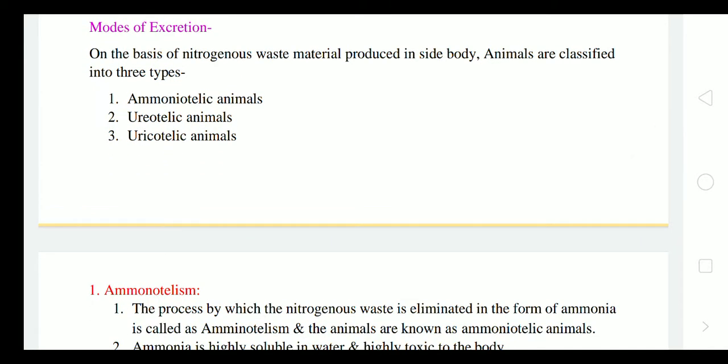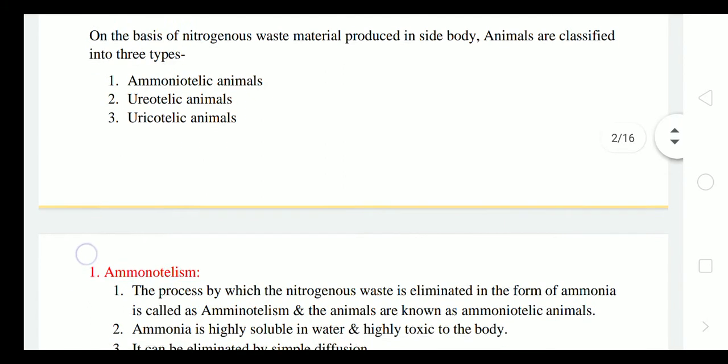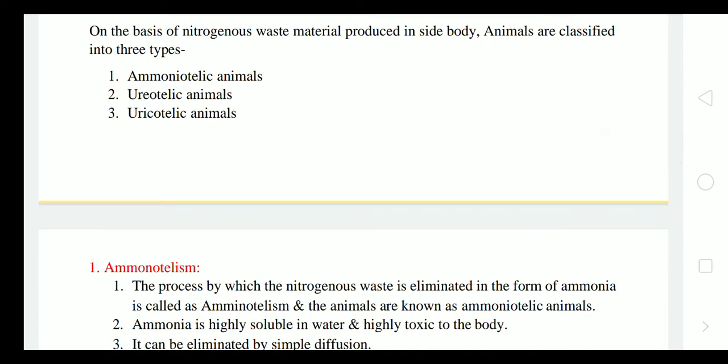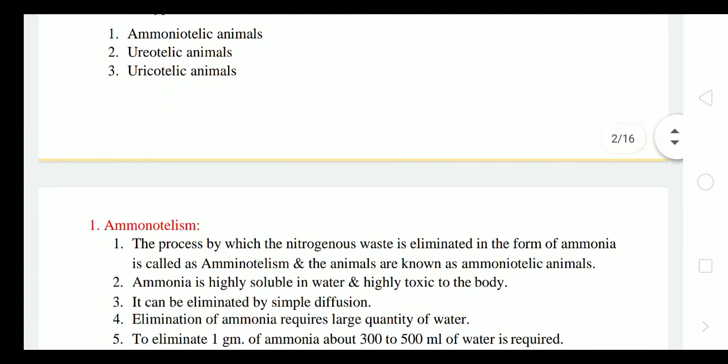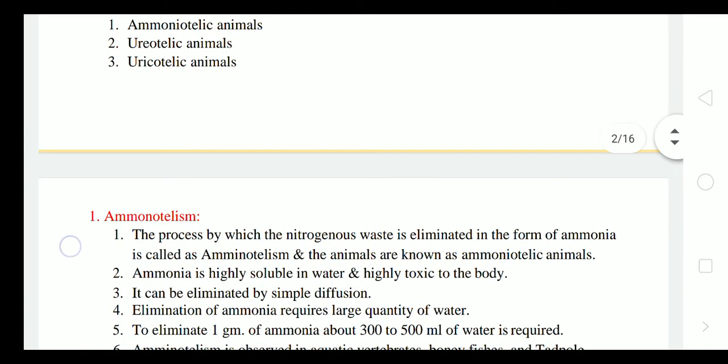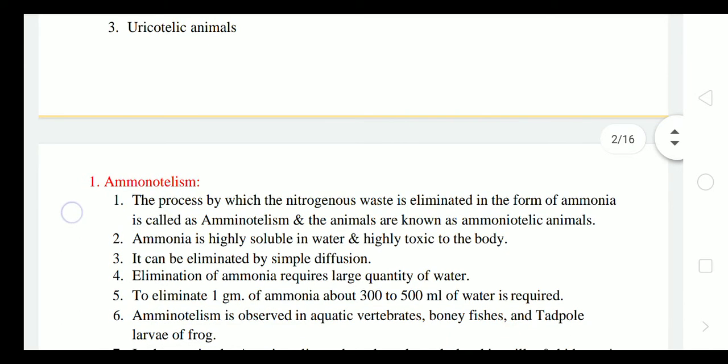Mode of excretion. On the basis of nitrogenous waste material produced inside the body, animals are classified into three types: ammonotelic animals, urotelic animals, uricotelic animals.